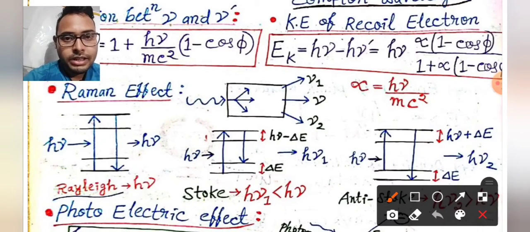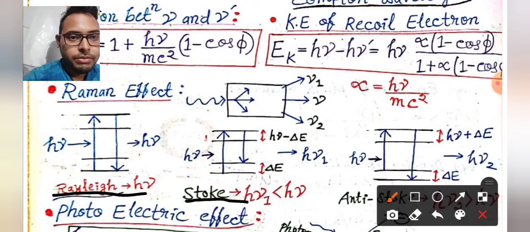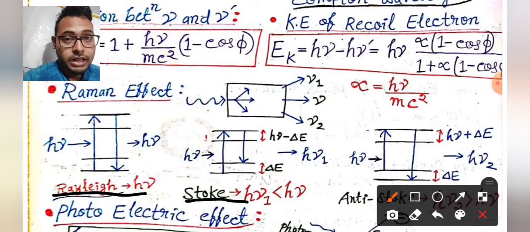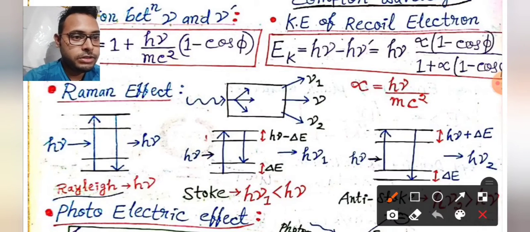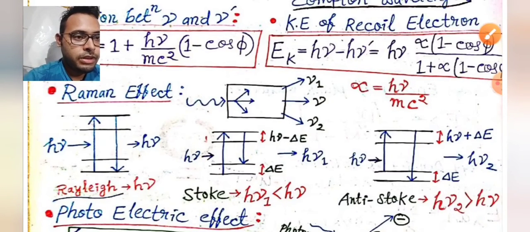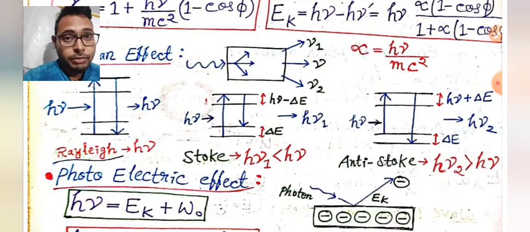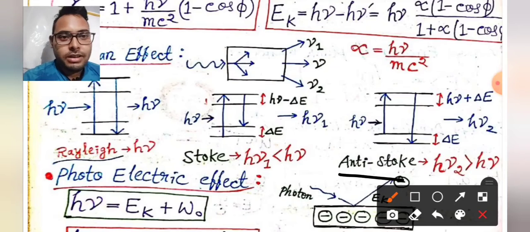In the Raman effect, this is the Rayleigh spectrum, and this is the Stokes spectrum. In the Stokes spectrum, the emitted wavelength or frequency, that is the emitted energy, is less than the absorbed energy of radiation. And in the anti-Stokes spectrum, the emitted energy is greater than the absorbed energy. Just remember that.